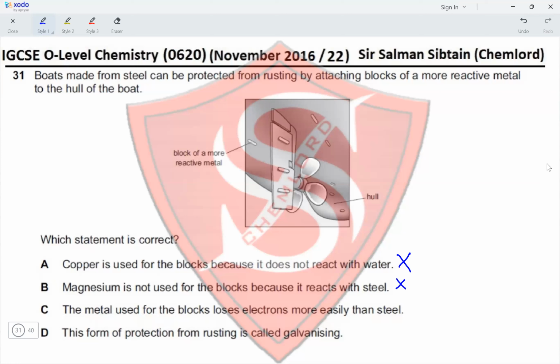The metal used for the blocks loses electrons more easily than steel. Yes, so it gets oxidized more readily. That means it reacts more than iron itself or steel itself. So this is correct. And this form of protection from rusting is called galvanizing. No, this is called sacrificial protection. So the term used is incorrect. Therefore, option C is the correct option for this question.